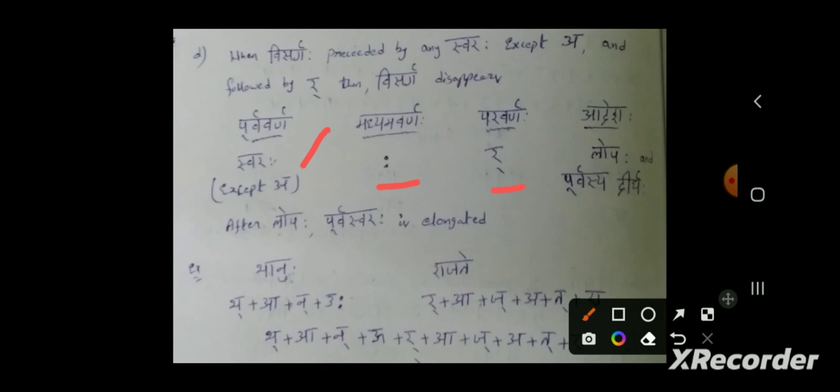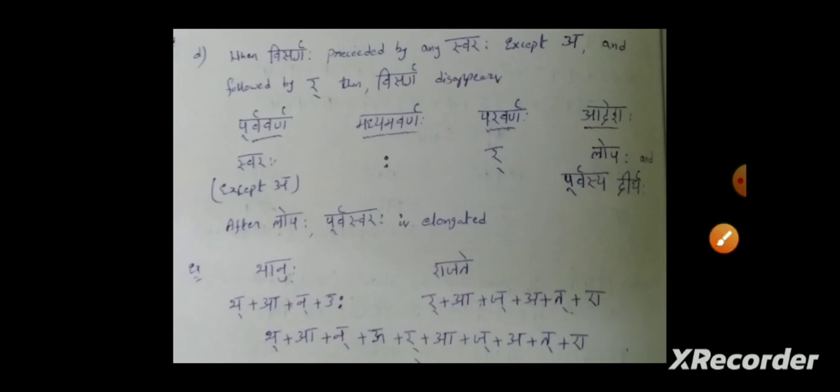Then Visarga Lopa will happen. Along with this, the previous vowel will get elongated. Earlier it was a short vowel, now it will become a long vowel. And the example is Bhanuhu plus Rajate, Bhanu Rajate. So these are the four cases of Lopa Sandhi.